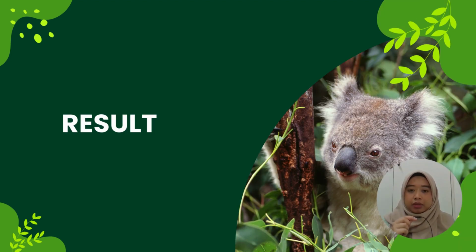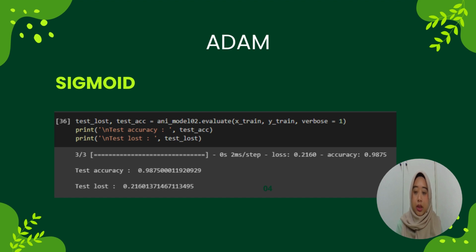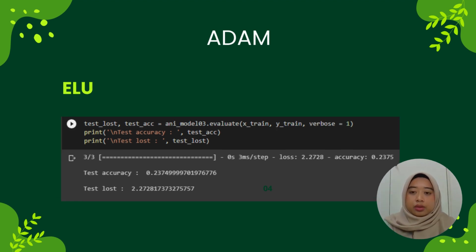Okay, next I will explain the results that we got from the data training. The first optimizer that we chose for this data training is Adam, and we trained with three different activation functions. The first one is ReLU, and we got the result of 1.0, which is 100% accurate. Next, for the Sigmoid activation function, the test accuracy that we got is 98.75%.